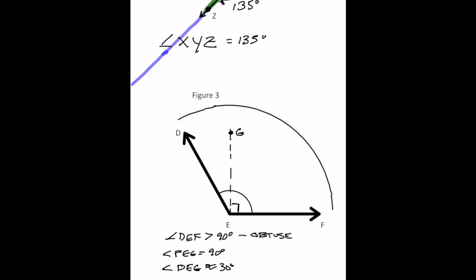So if that's 120 degrees starting at F and following the arc, then you're going to realize these two are correct, because 90 plus 30 is going to give you angle DEF. Therefore, it is 120 degrees, and I was right. DEG is 30 degrees.